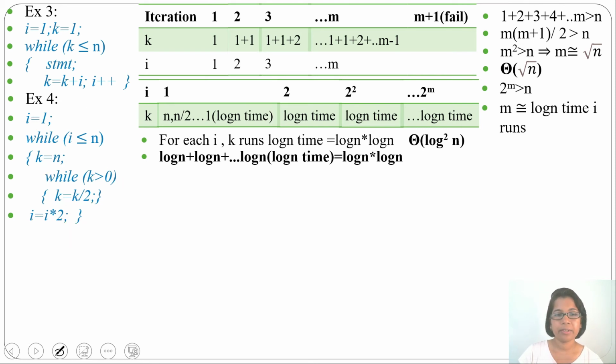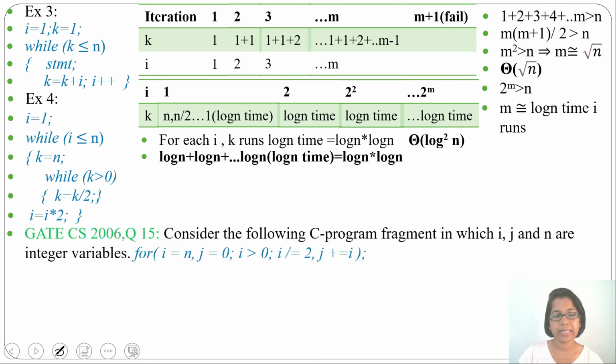Let's discuss one previous question. It was asked in GATE CS 2006, question number 15. 2010 onward questions I will discuss in the PYQ playlist. Here I am just discussing one question that was asked before 2010.